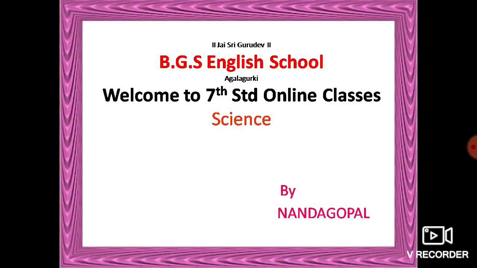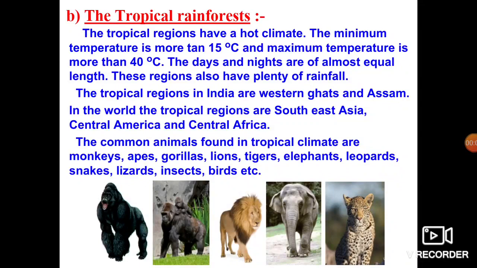In this class also we are going to discuss some more information regarding adaptations. Before we learn the new concept, let us quickly revise the concepts from the previous class, namely the tropical rainforest. After that revision, we will move on to the next adaptations of organisms.